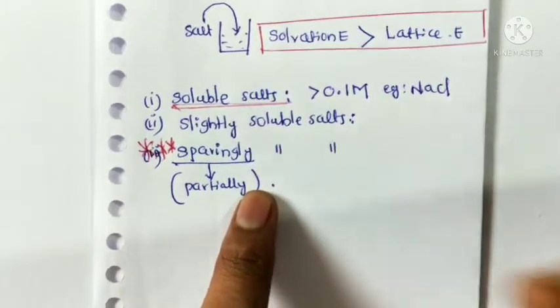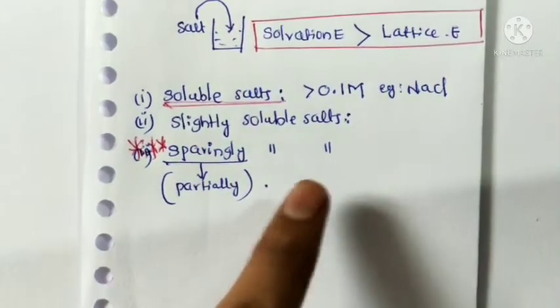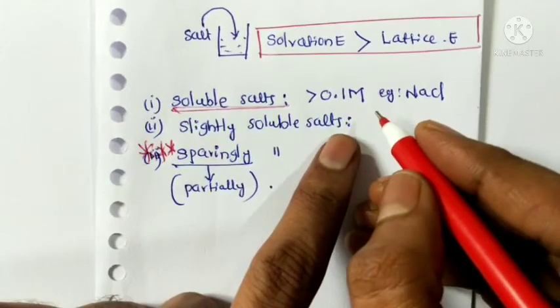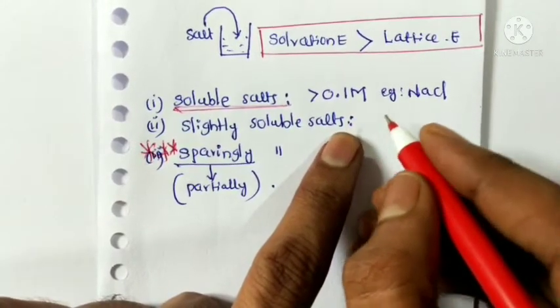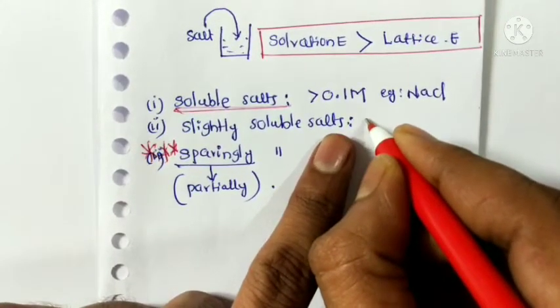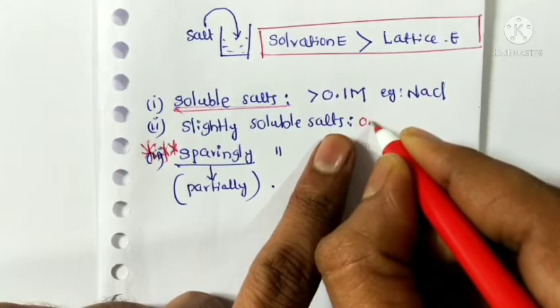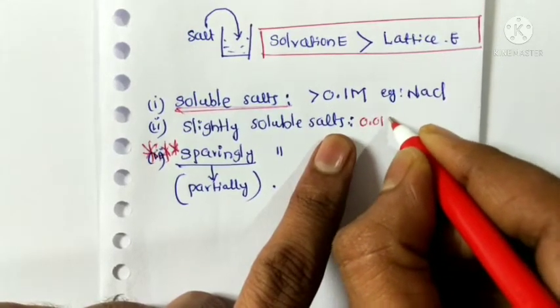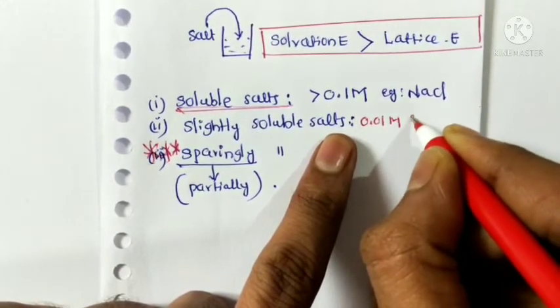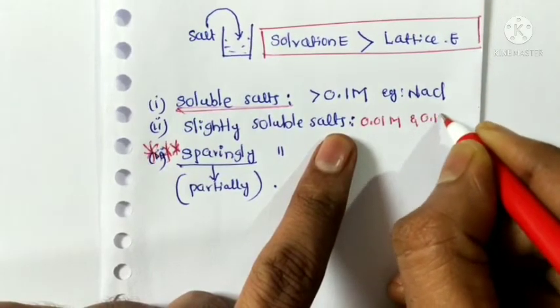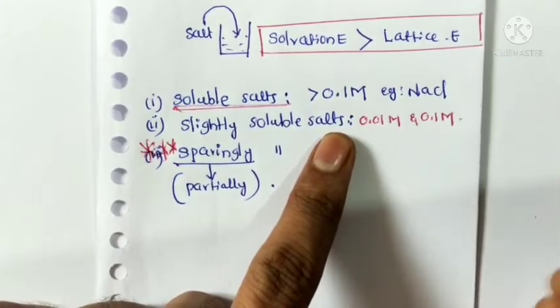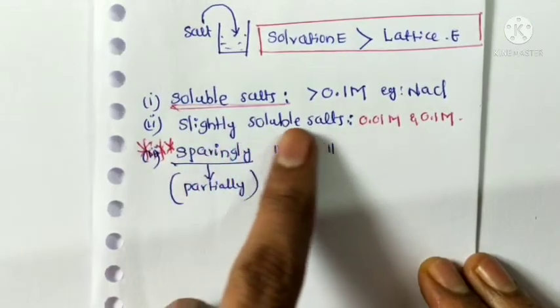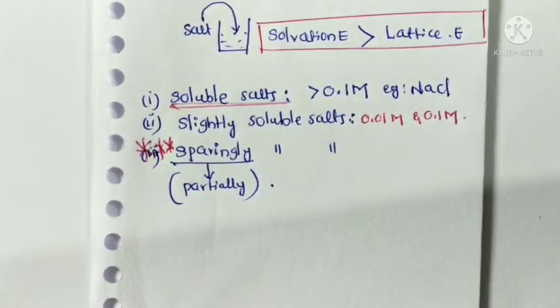Next, slightly soluble salts. Salts whose solubility is between 0.01 M and 0.1 M are called slightly soluble salts.